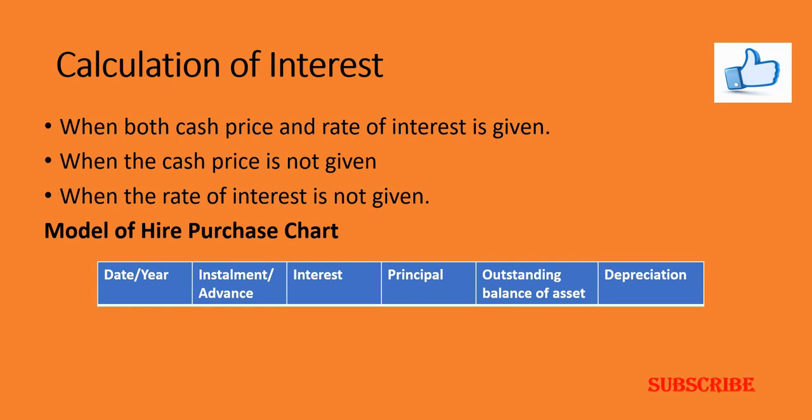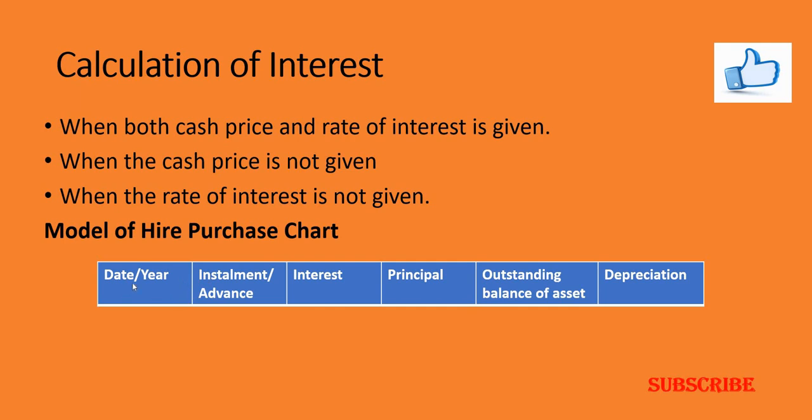If you have 4 installments, then proportionately you should distribute that interest among the 4 installments, so that you arrive at the amount of interest. This interest should be added to the principal, and you arrive at the installment here.